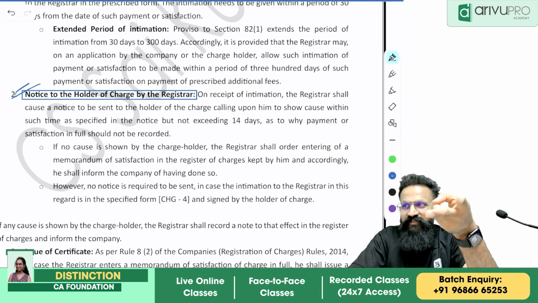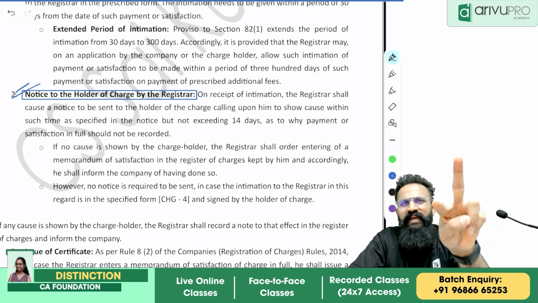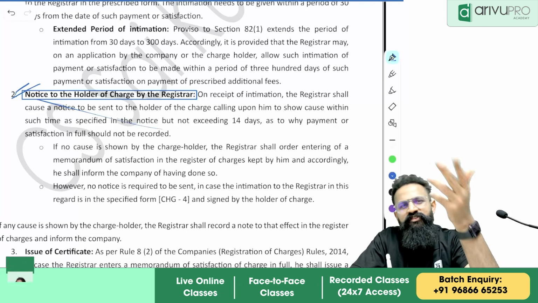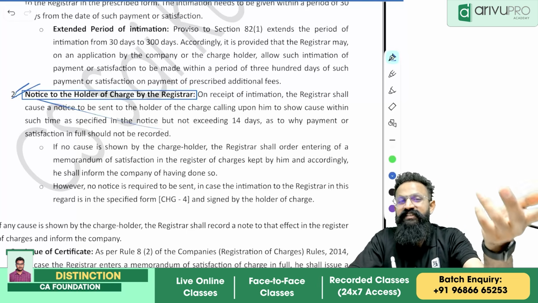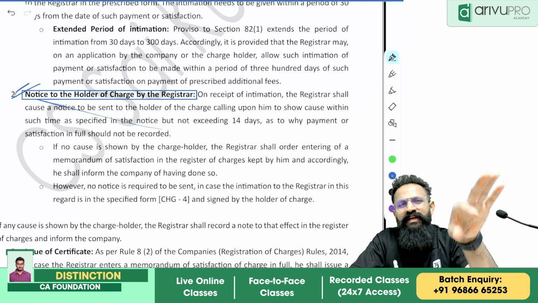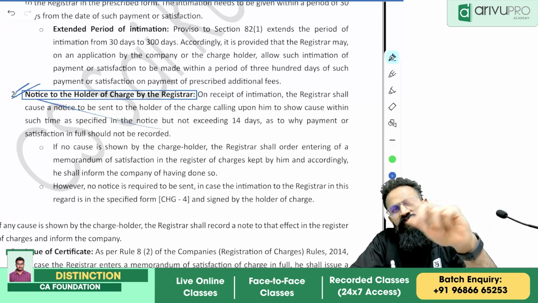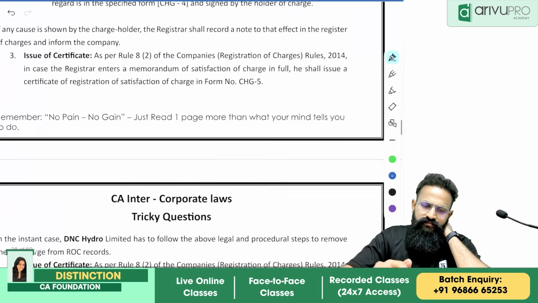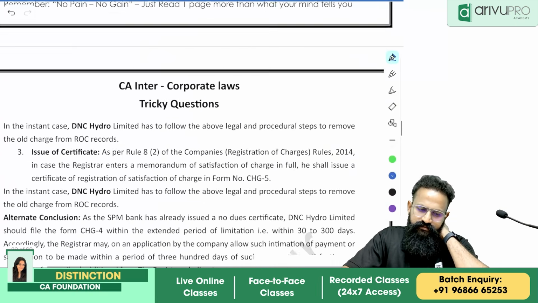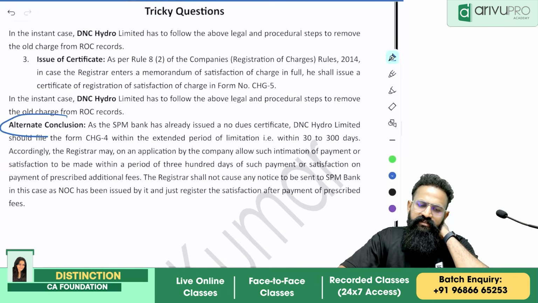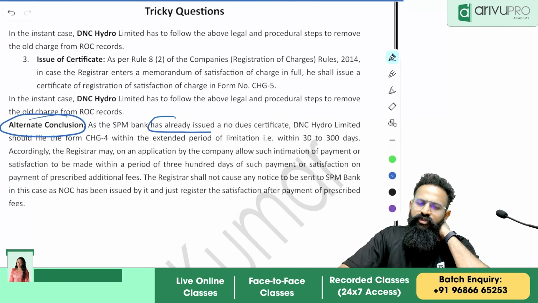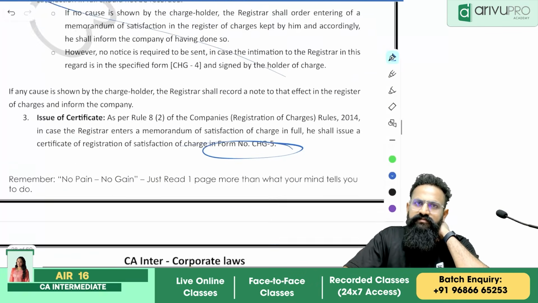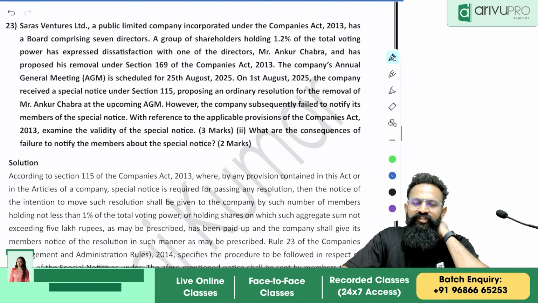So they have given this, or they have said you can file alternatively also. I'm saying this is not right. You need not give any notice. You can directly register a charge. The ROC will reply with a memorandum of satisfaction of charge in CHG 5. Clear? Simple? Done. See, alternate: the bank has already issued a no due certificate. This is the right conclusion. This is not right. Clear? See, the institute is helping you so much.